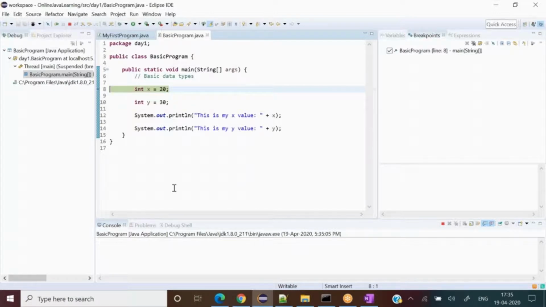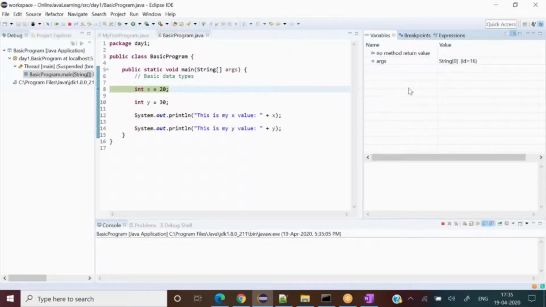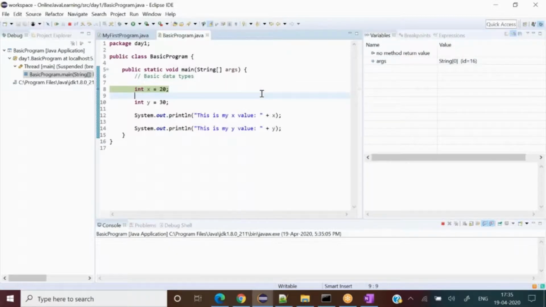Okay, so far so good. Are you with me so far? Yes, I am with you. Right? Now I would like to see what's going on with respect to the variables. There are plenty of things when we try to debug. These things are helpful: F5, F6. I'll explain these later when I explain the debugging, when I introduce some methods, and then that will make more sense to you.